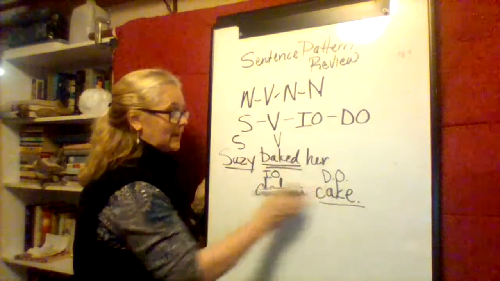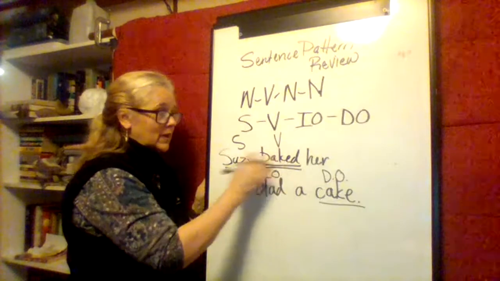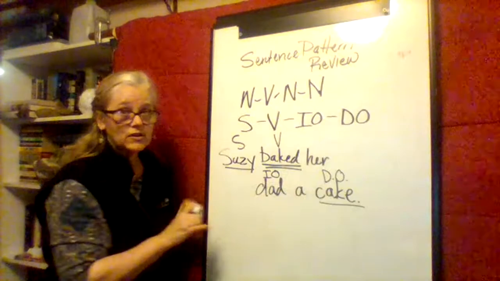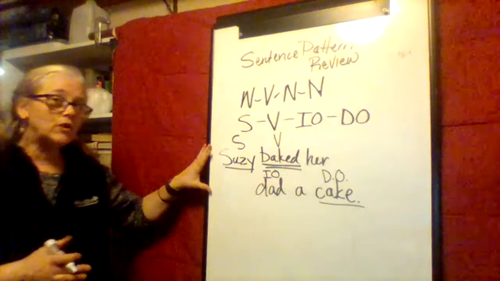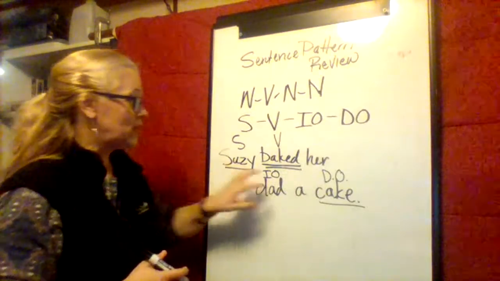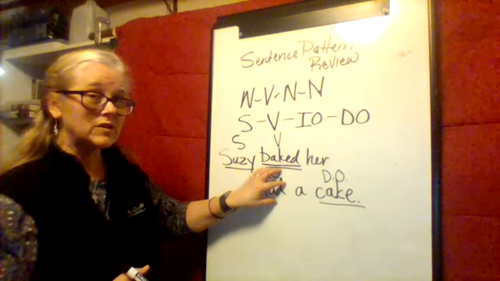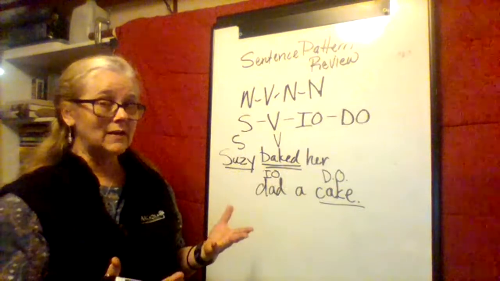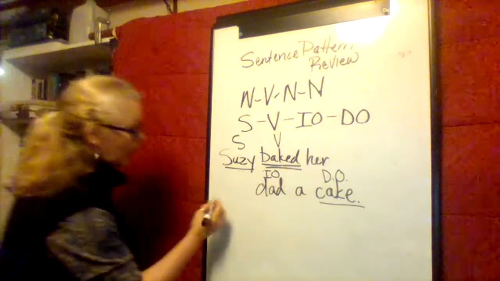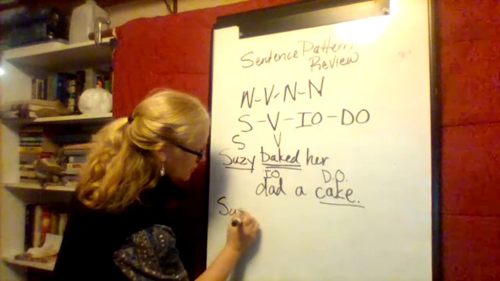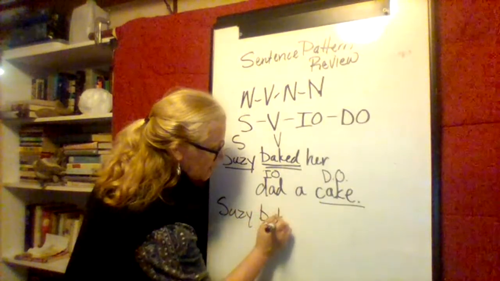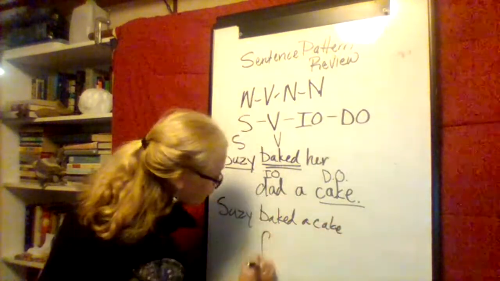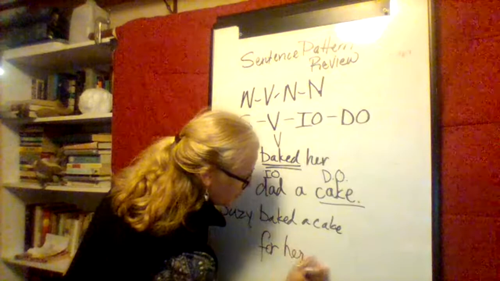Susie baked her dad a cake. Here's our verb. Here's our subject. Here is the direct object. And here's the indirect object. Now, how would you rewrite this so that you took the indirect object out and made it a prepositional phrase instead? Remember, the meaning would be the same, but grammatically they'd be different. I would put Susie baked a cake for her dad.